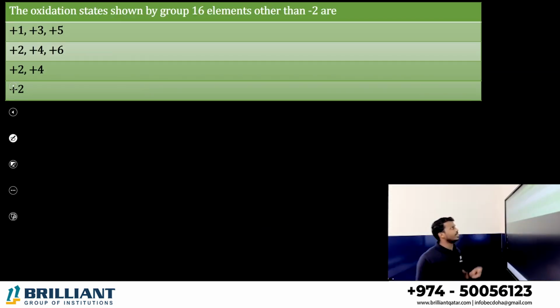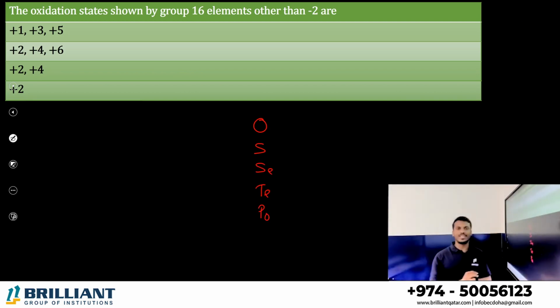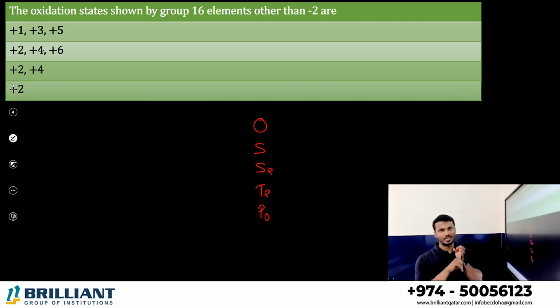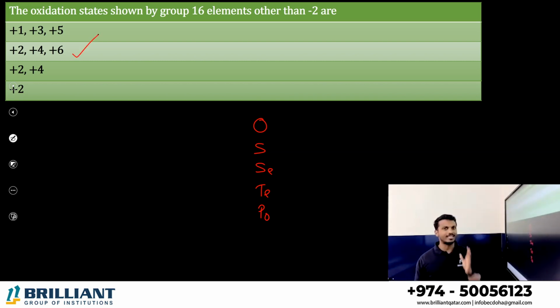Next one. The oxidation state shown by group 16 elements other than -2. Group 16 elements: oxygen, sulfur, selenium, tellurium, polonium. The general oxidation state is -2. Other than that, they can show +2, +4, +6 oxidation states.